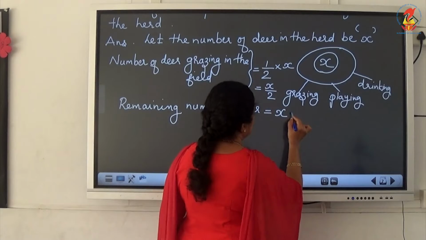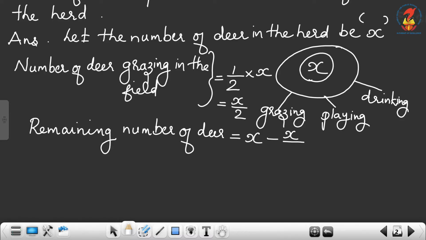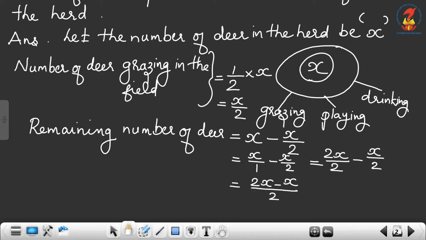How many of them are grazing in the field? x by 2. So we will get the remaining number of deer: x minus x by 2. We can write x as x by 1 minus x by 2. Now the LCM of 1 and 2 is 2. Therefore we multiply x by 1 with 2, so we can write it as 2x by 2 minus x by 2. Then 2x minus x by 2 is equal to x by 2.